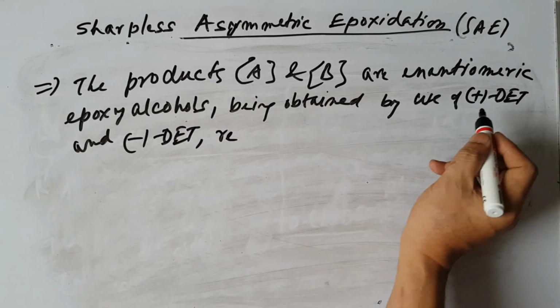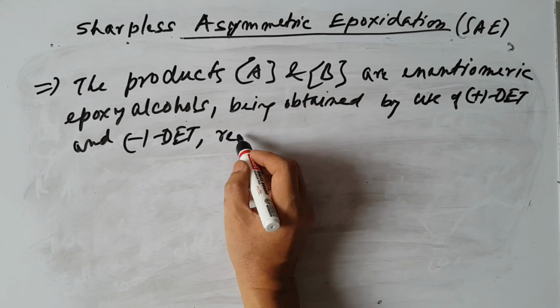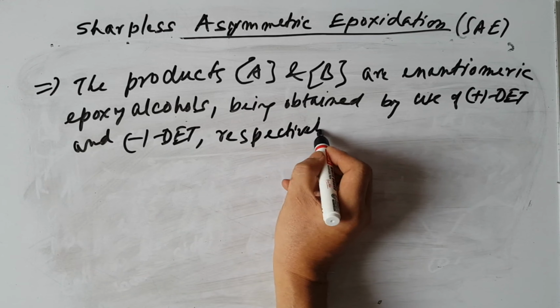A is obtained from positive diethyl tartrate and B is obtained from negative diethyl tartrate. You can summarize it like this.